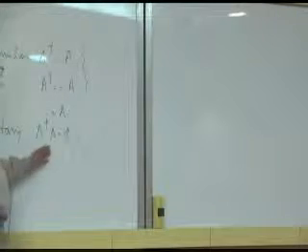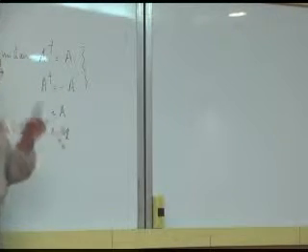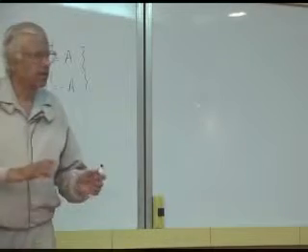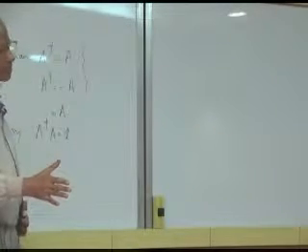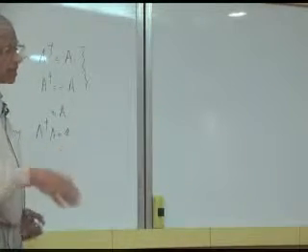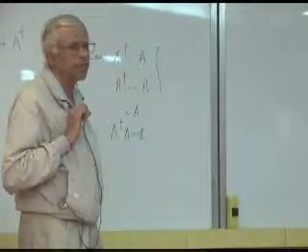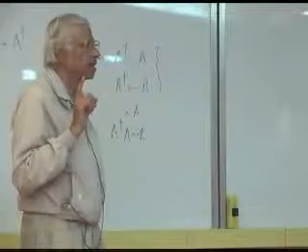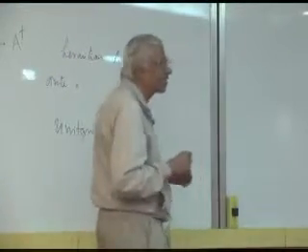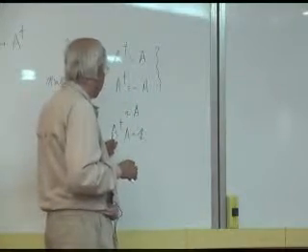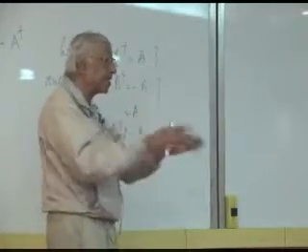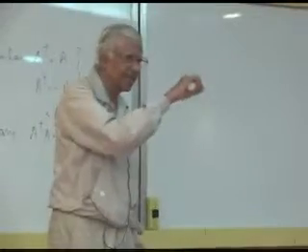Unitary operators, unitary matrices can also be diagonalized with the help of a unitary transformation. When that is done, what kind of elements will you get on the diagonal? In the unitary case, what do you think we will get? If A dagger A is unity and A is diagonal, what do you think the diagonal elements will be?